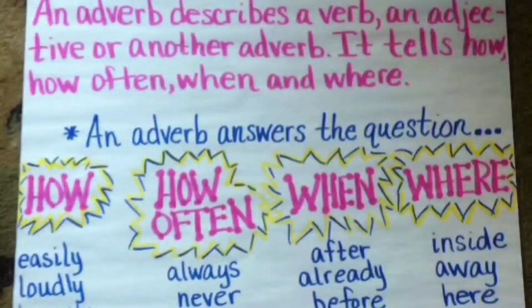You know what verbs are? Verbs are action words, isn't it? So, an adverb which tells us how an action is done is called an adverb of manner. So, adverb of manner can be identified easily by ly. Easily. He speaks loudly. I can write easily. So, adverb of manner tells us how an action is done.